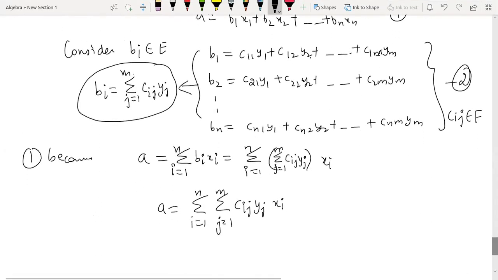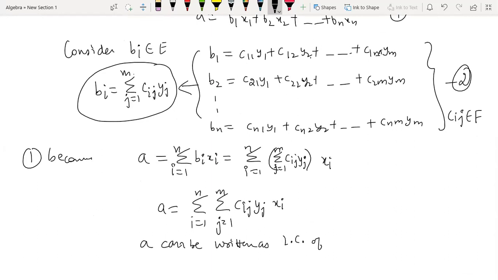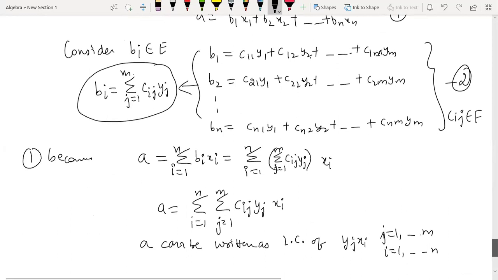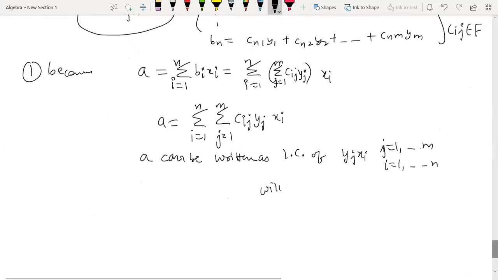So here I have shown that a can be written as a linear combination of elements of the form yj xi, where j runs from 1 to m and i runs from 1 to n, with coefficients from F. Now, where was a? a was an element of K.